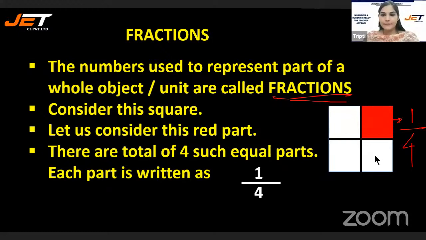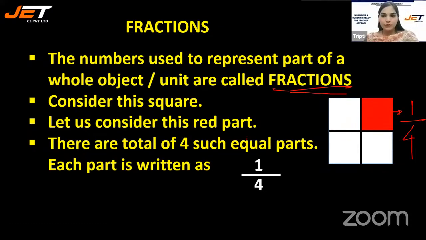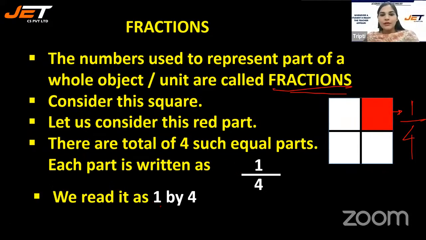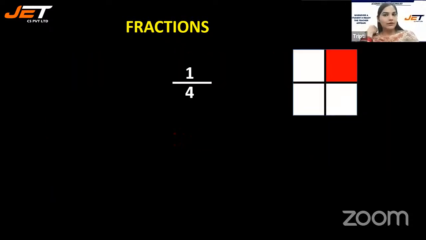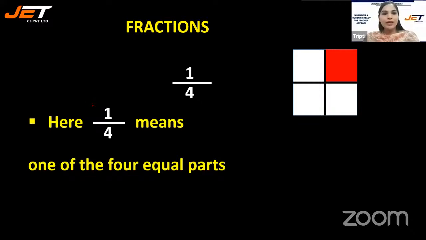Is that clear to you now? Basically, a fraction is a part of a whole. We read it as 1/4. Here 1/4 means 1 of the 4 equal parts.